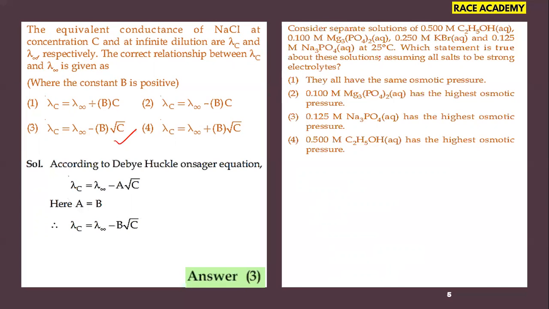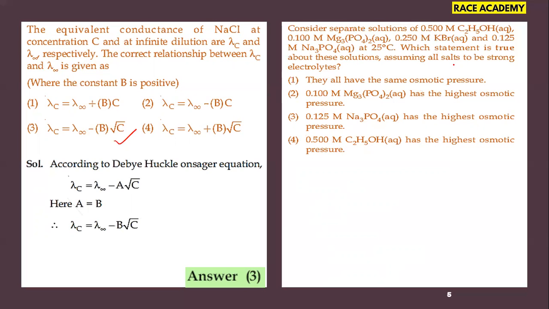Then which statement is true about these solutions, assuming all these salts to be strong electrolytes? The options: they have the same osmotic pressure, 0.1 molarity of magnesium phosphate has the highest osmotic pressure, 0.125 molarity of sodium phosphate has the highest osmotic pressure, and 0.5 molarity of ethyl alcohol has the highest osmotic pressure.